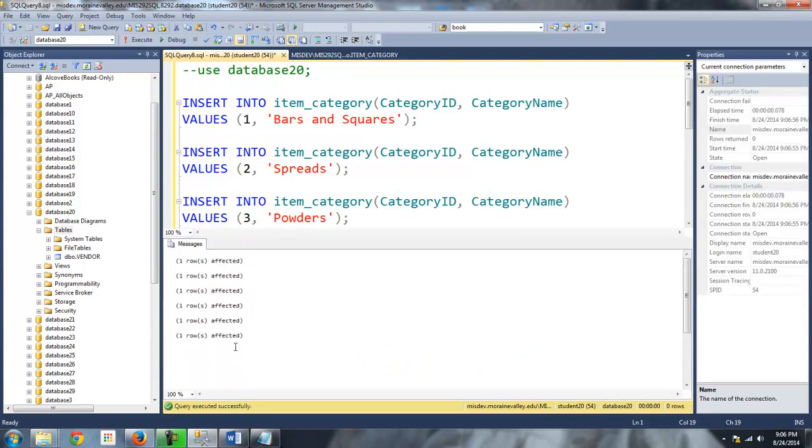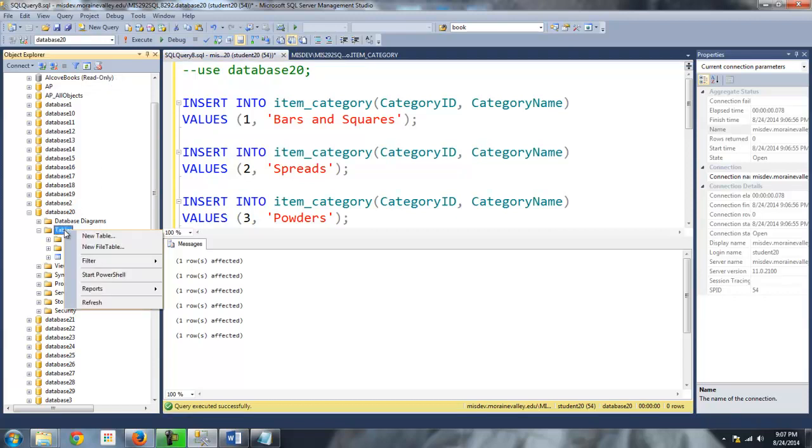Okay, this is good news, I didn't get any errors. So again, I'm looking over on the left, and I don't see that item category table that I just created, but you know what you have to do at this point. You have to refresh. If you don't feel like going all the way up here, you can also just right-click on the tables folder and choose refresh. Okay, so there's my item category table. If you want to make sure that the records went in there, but this is all the confirmation you need, really.